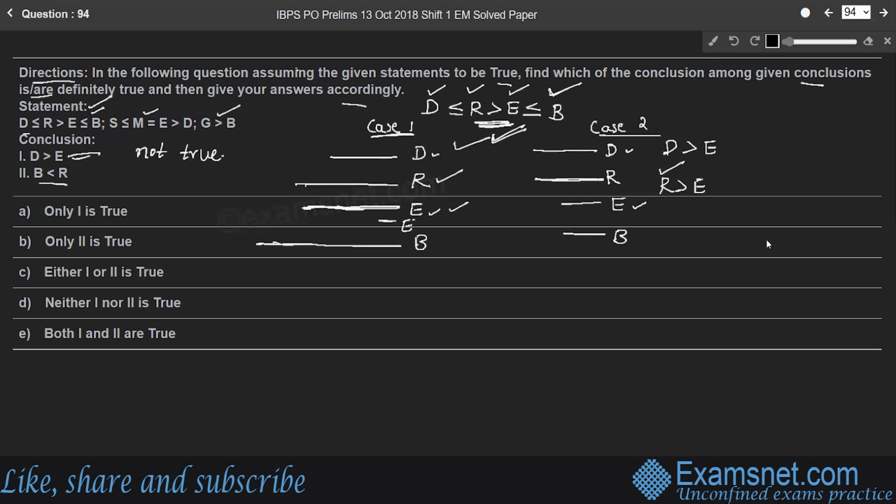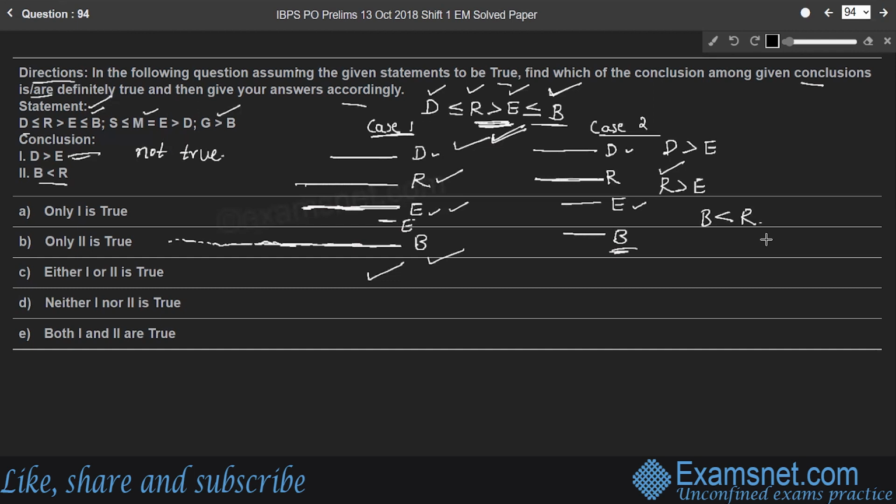So come to conclusion 2. B is strictly less than R. So look at the line B and R. So there is no limit for the line B, because E is less than B or equal to B here. So I am talking about only case 1, where E is less than B. So we can extend the line B, right, unlimitedly. So B cannot be less than R in case 1. Whereas in case 2, B less than R. So B is less than R only in case 2.